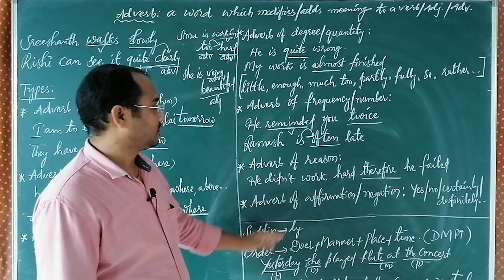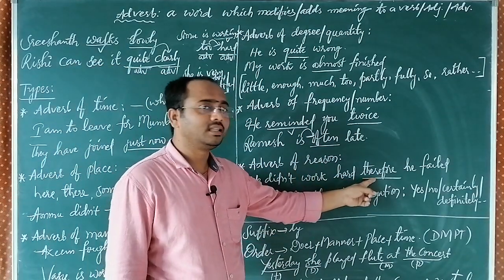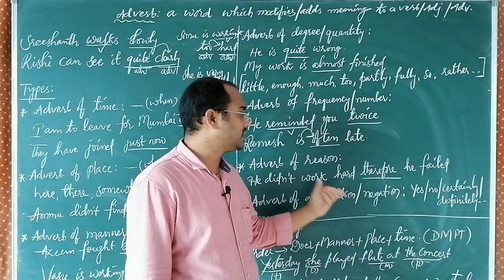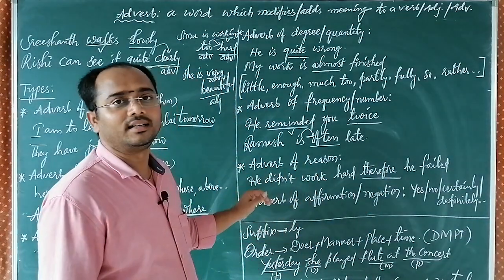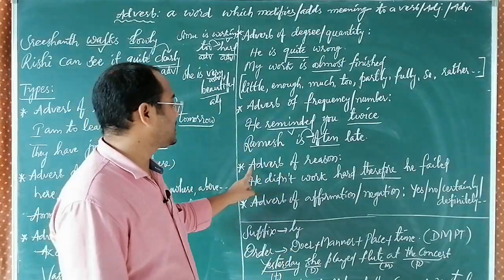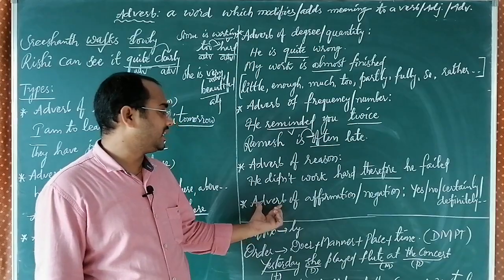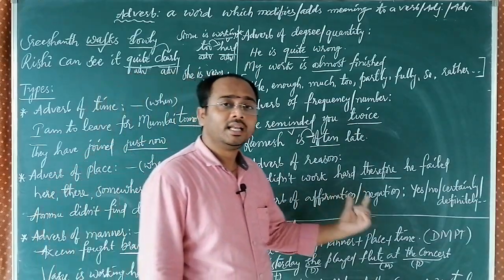Next, reason. Adverb of reason. Therefore, so, otherwise. There are some words which we generally use to speak about the reason. When they speak about the reason, we consider them as adverbs of reason. And there is one more type of adverb, that is adverb of affirmation and negation.